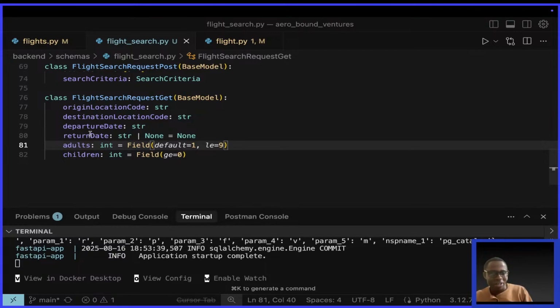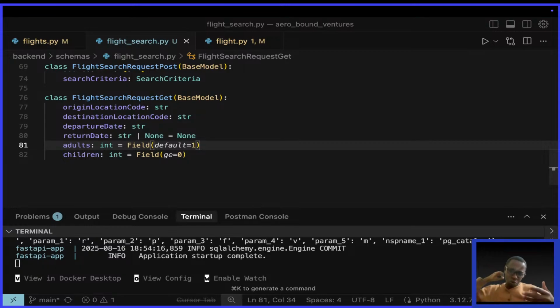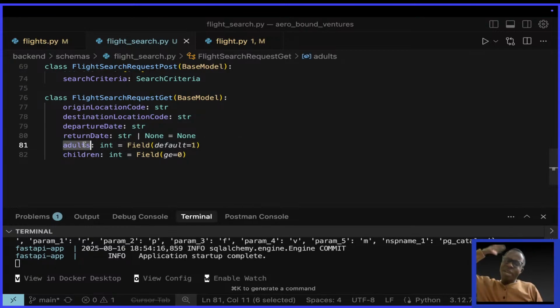But this should not be done here, because you have to calculate the adults plus children. So this will be somewhere else. Actually, Amadeus will do this for us. They will check the number of adults we have specified and the number of children we have specified, then add them to be less than or equal to 9. But the default value for adult should be 1. You should have at least 1 adult, and the children should be greater than or equal to 0 in case you populate it.